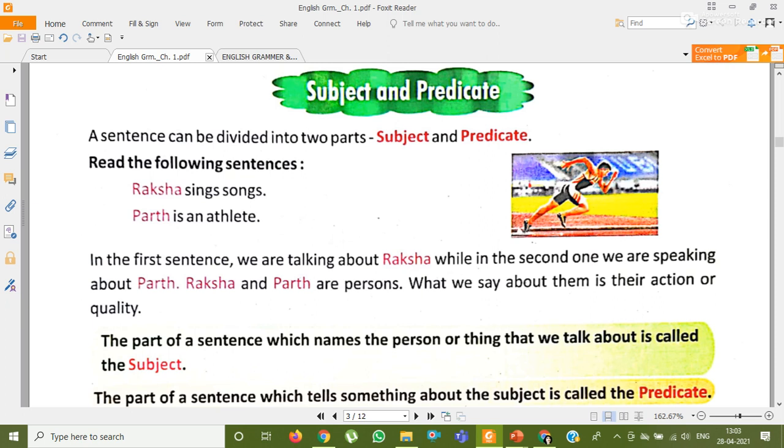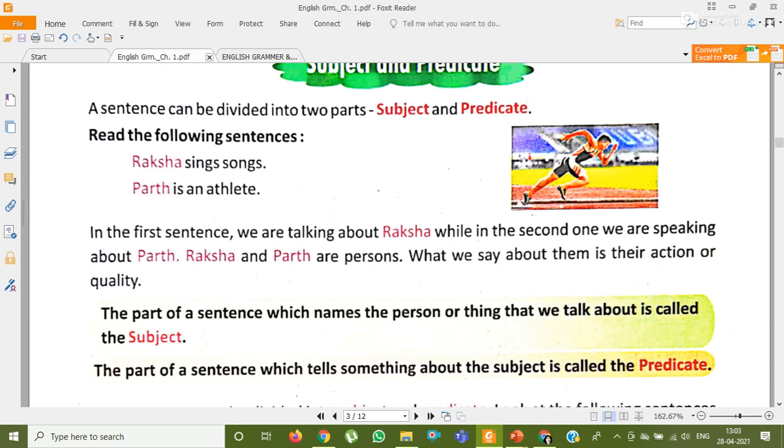So that is the predicate. Parth is an athlete. So this sentence is about Parth. So it is the subject. And what? Parth is an athlete. So that is the predicate. It tells about the subject. It tells about Parth, that Parth is an athlete. Okay, so that is the predicate.